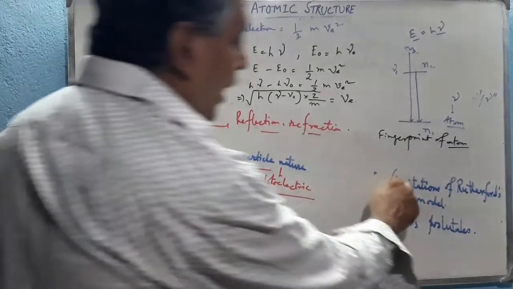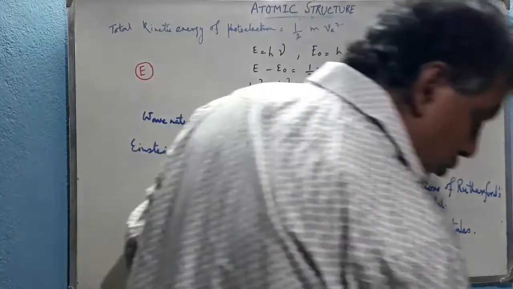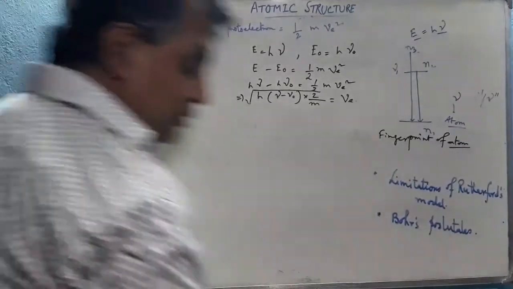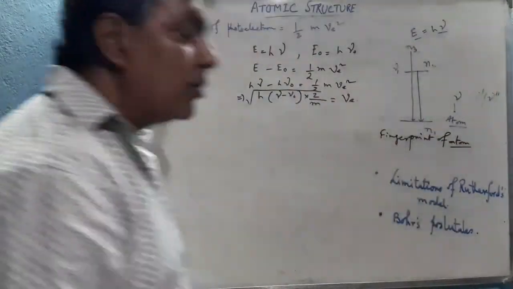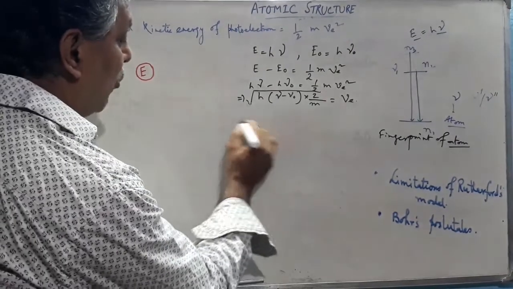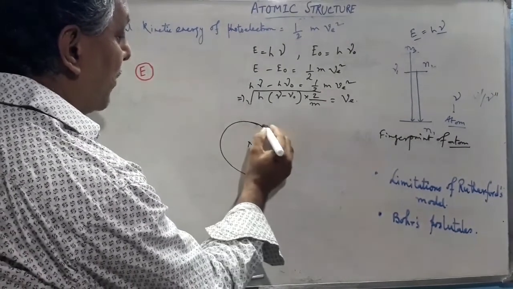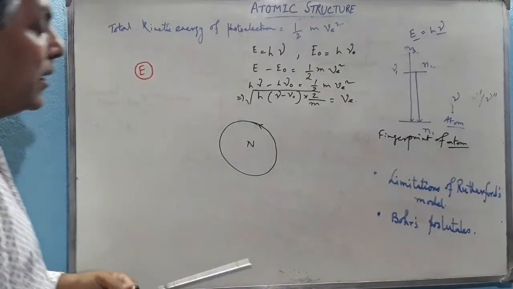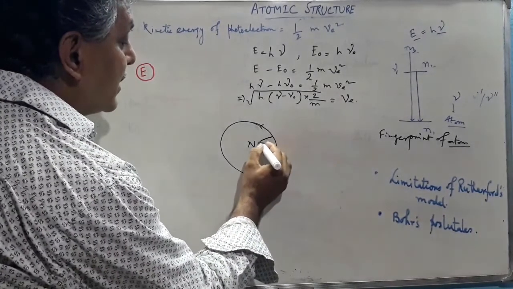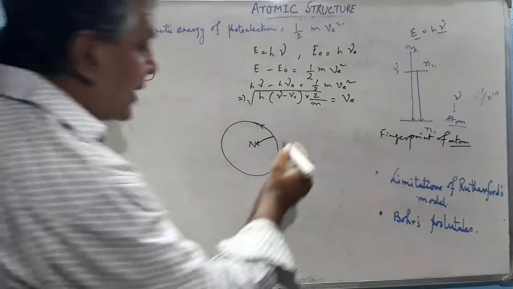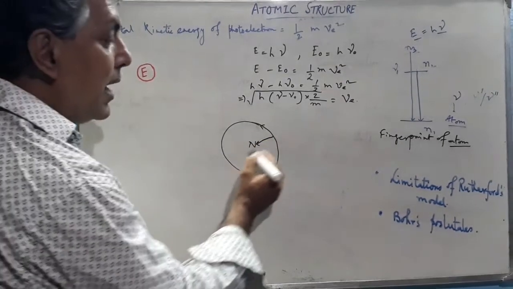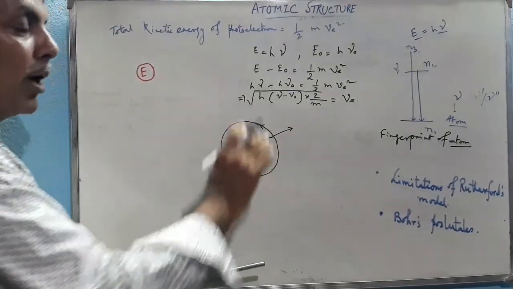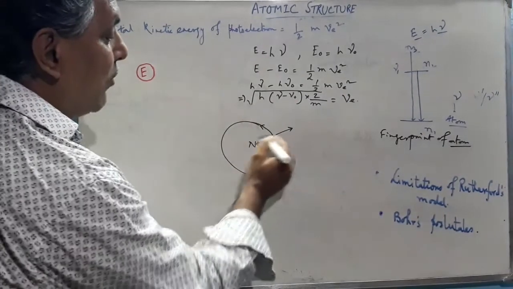Now we come to the limitations of Rutherford's model. According to electromagnetic radiation theory, whenever an electron moves around the nucleus in some particular specific orbit, it continuously emits some amount of energy. During its movement, the nucleus attracts this electron, which is called the electrostatic force of attraction. It attracts the electron towards it. It is called the centripetal force. And during its movement, it generates some centrifugal force, which balances a particular orbit, and that's why it moves around the nucleus in a fixed orbit.